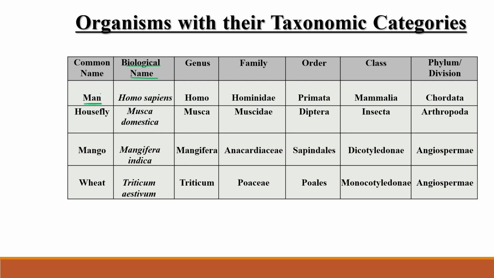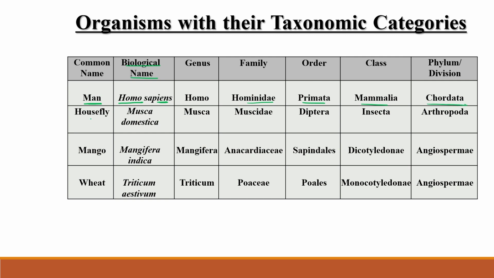Anyway, here we are discussing four examples, as these examples are also given in your NCERT book. Name: Homo sapiens. What is the genus? This is the genus, first letter is capital, so Homo is the genus. What is the name of the species? Sapiens is the species name. Family Hominidae, order Primates, class Mammalia, and phylum Chordata. This is how we can classify it.